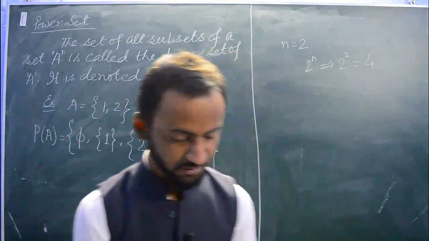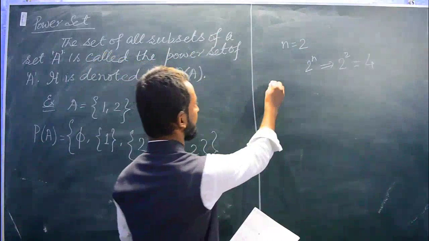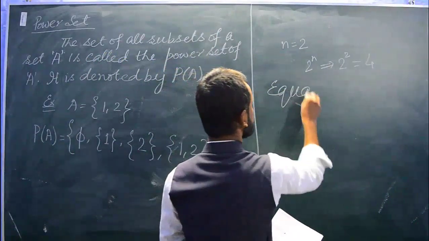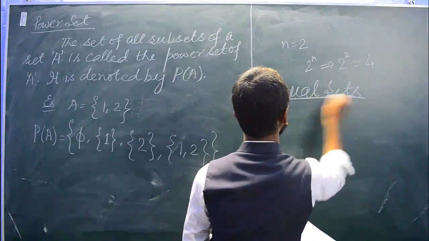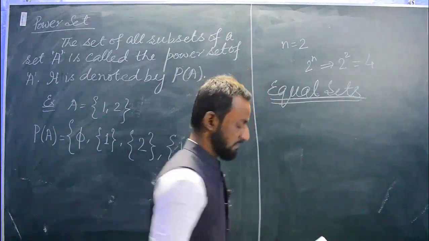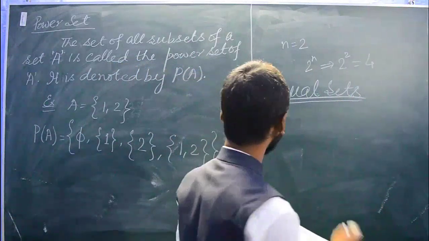Now we will go for the next, which is equal sets. Two finite sets are equal. Note it down.